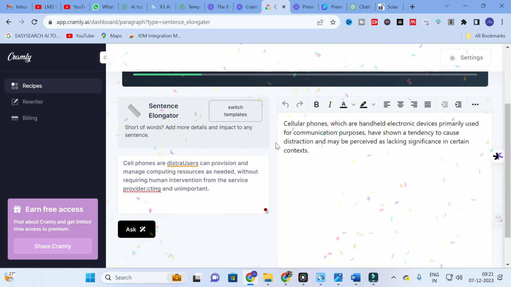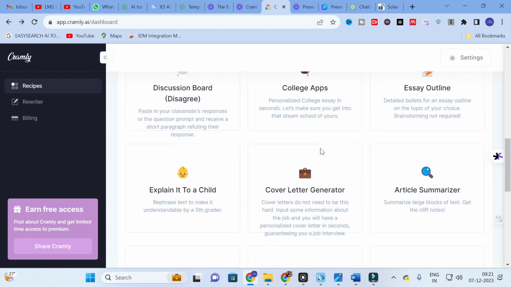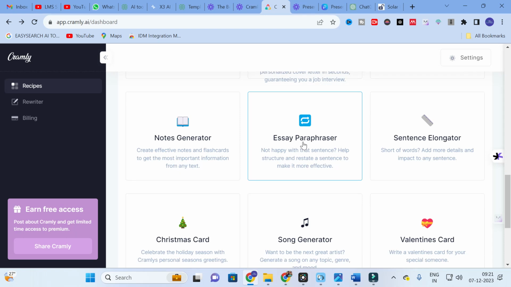So here you can see, this is the sentence which is changed, that is elongated. Some of the words have also been changed. So you can use this kind of option. Even if your paper is subjected to plagiarism, you can use this sentence elongator option. Or else if you are struggling to write a better sentence in your research paper, you can use this option, sentence elongator.